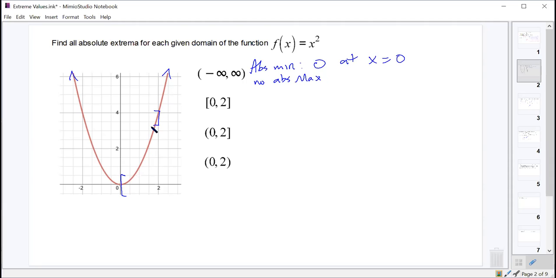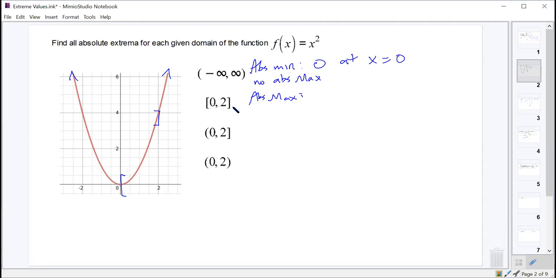What if we look at the closed interval from 0 to 2? What's our absolute max, if we just restrict the domain to 0 to 2? 4.